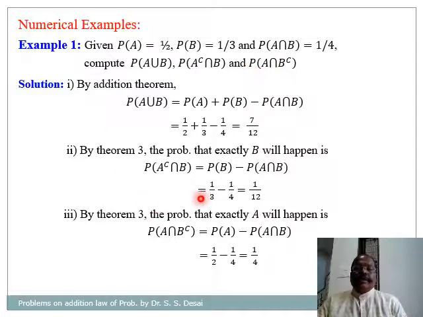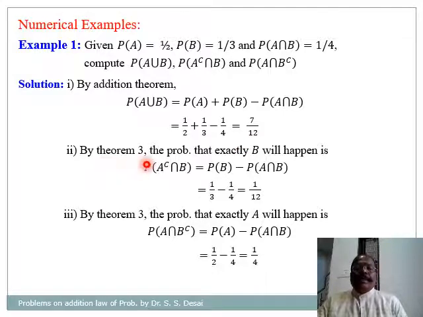So using the equations of previous theorems, by addition law, probability of A union B is equal to probability of A plus probability of B minus probability of A intersection B. By substituting the values and by simplification, it gives us probability of A union B is equal to 7/12.